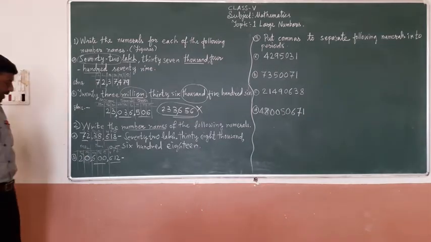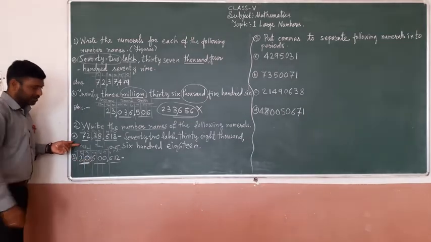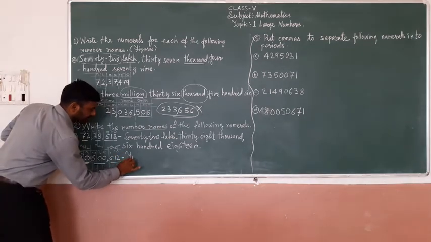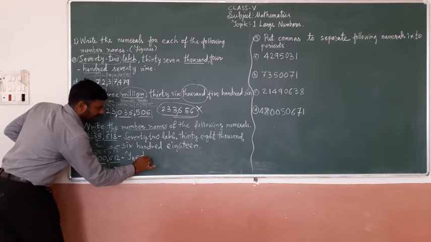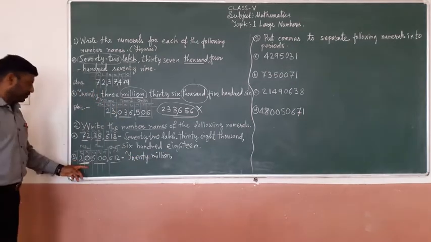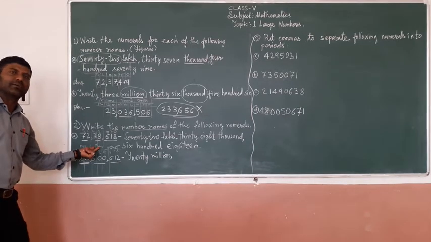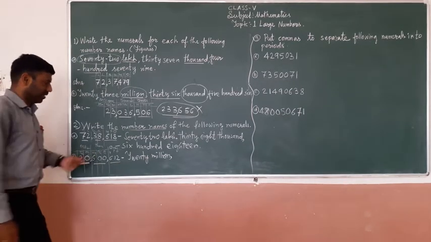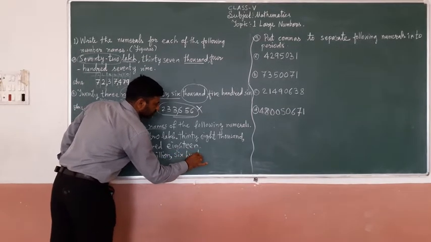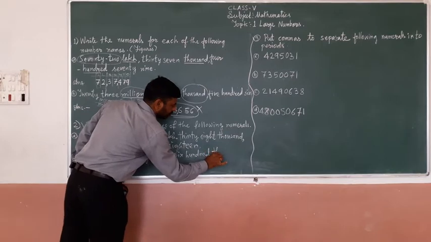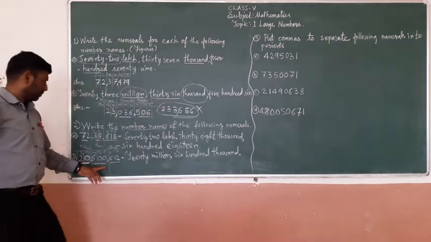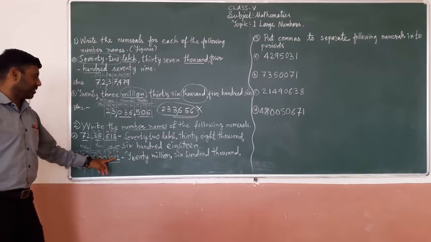Understand? So how to write? 20 is in which period? Millions. So 20 million, put comma. 600 is in which period? Thousands period. 600,000, comma, 612.